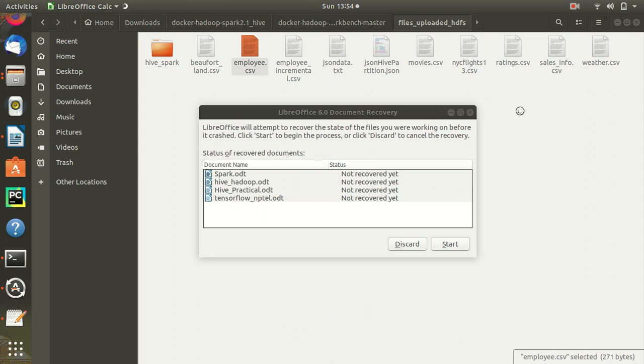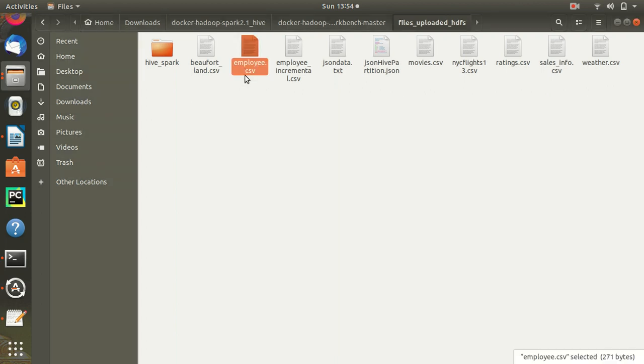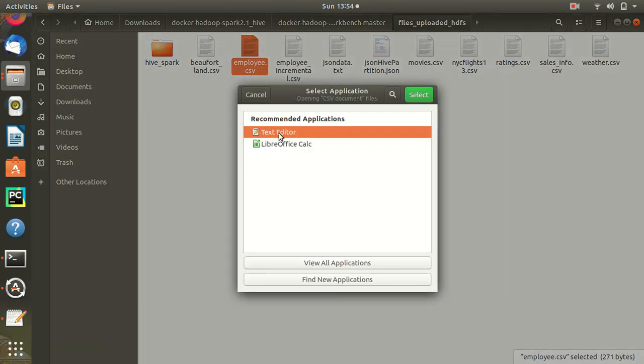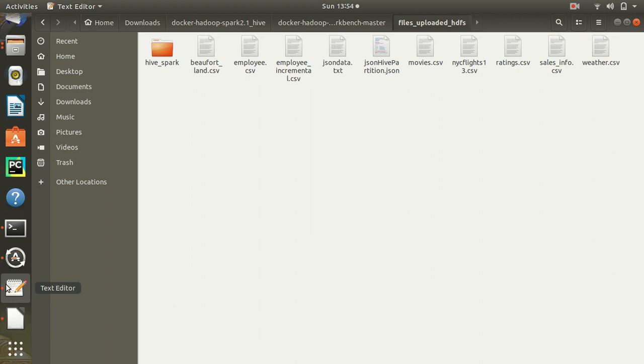In the world of Hive, update is not that easy because it stores in the backend somewhere. It will take a little time, so I will just show you.